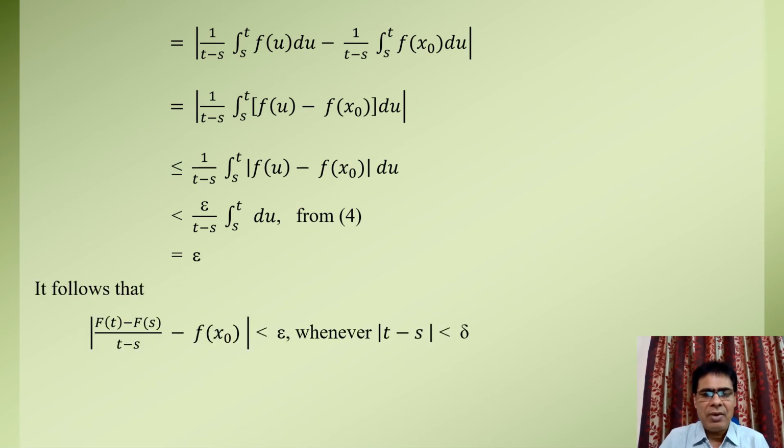Thus, finally, we get mod of (F(t) minus F(s)) upon (t minus s) minus f(x0) is less than epsilon whenever mod of t minus s is less than delta. Then, by the definition of differentiability, we conclude that the function capital F is differentiable at this particular point x0, and its differential coefficient at this point x0 equal to f(x0). This completes the proof of the theorem.